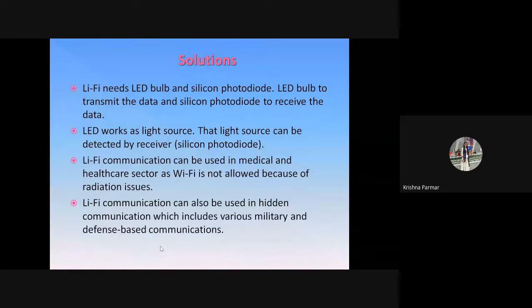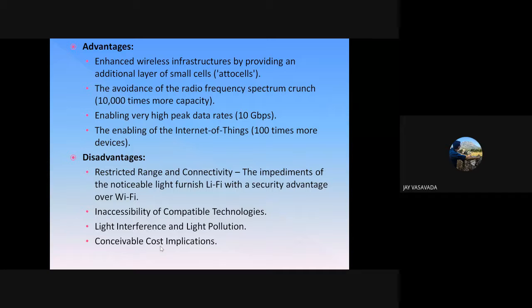What are the disadvantages of using Li-Fi? Ma'am, first of all, as I said, the connectivity and range issues. They cannot travel as far and as reliably as radioactive waves. And second is the cost.